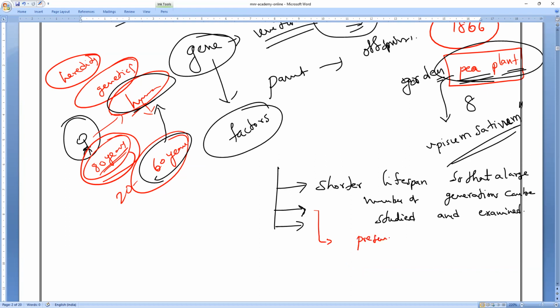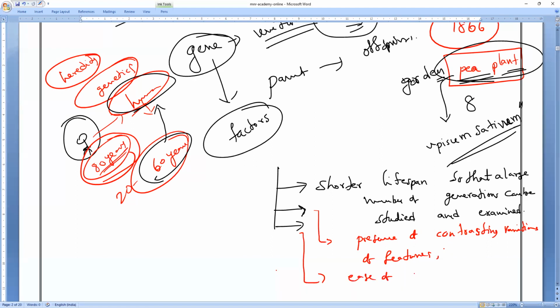In the same pea plant, we have 7 contrasting features, which were chosen by Mendel. We'll study all that. 7 contrasting variations of features. Means all are pea plants, but there is a variation. That is what. Next, third one.